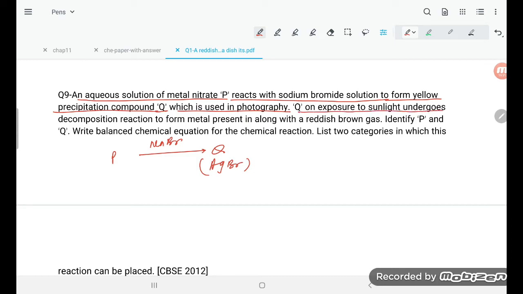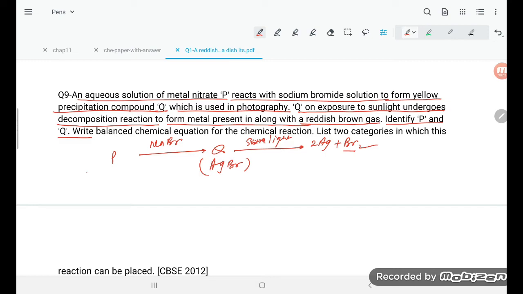Q on exposure to sunlight undergoes a decomposition reaction. So AgBr, if it is exposed to sunlight, student, gives 2Ag plus Br2. That is very simple. It forms metal along with a reddish brown gas. So what is the reddish brown gas? Now identify P and Q, and write the balanced chemical equation.